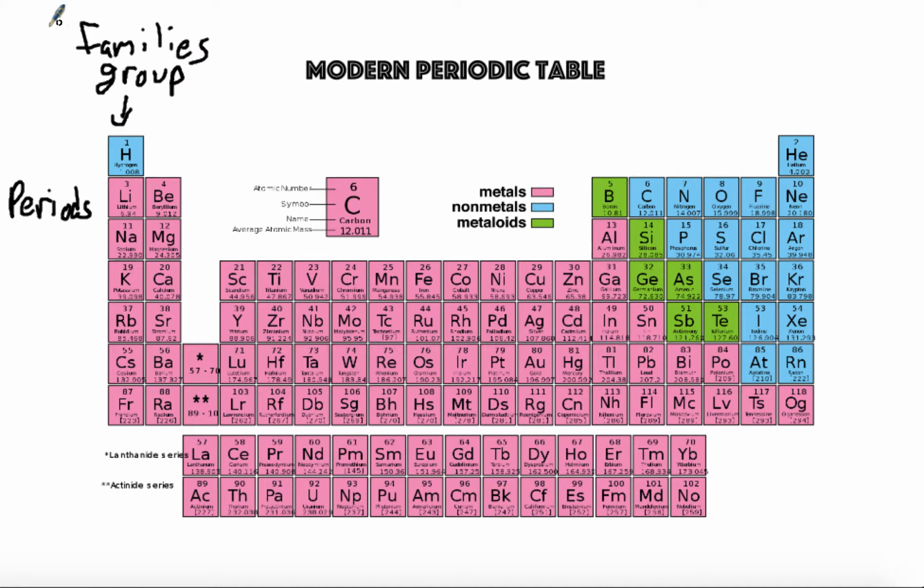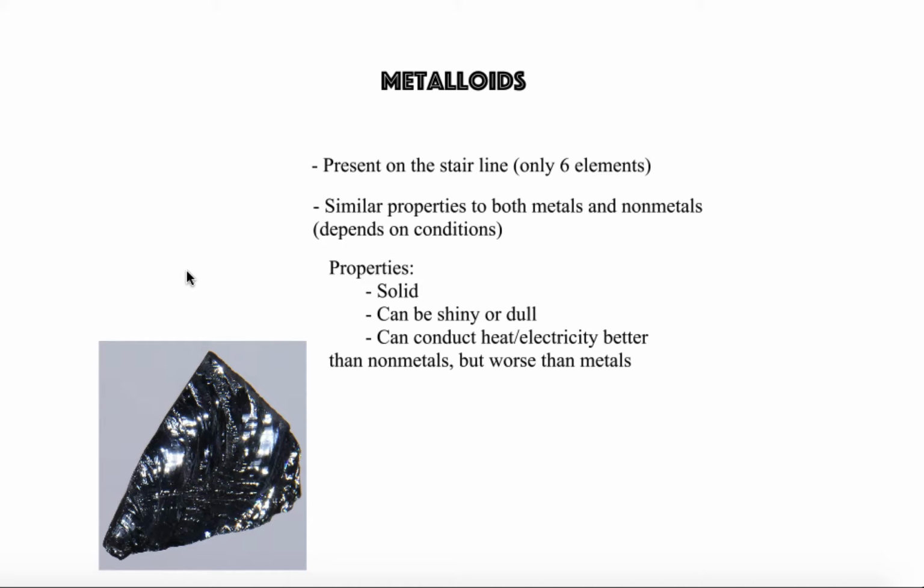So their properties are going to be somewhat in between. Metalloids are going to be solid. They can either be shiny or dull, depending on the conditions and whatever you're mixing them with. And while they are better conductors of heat and electricity than nonmetals, they're not as great as metals. So again, they're in that in-between area.